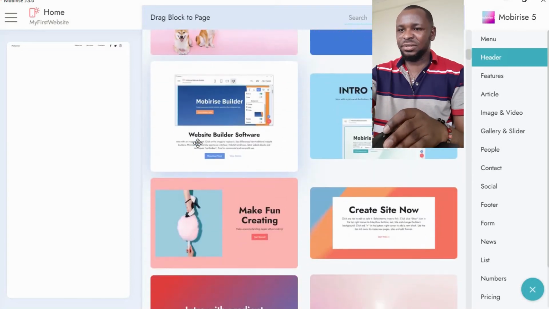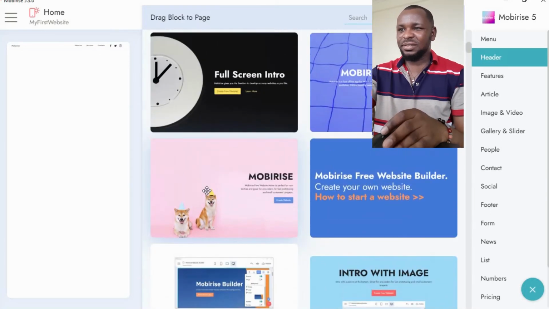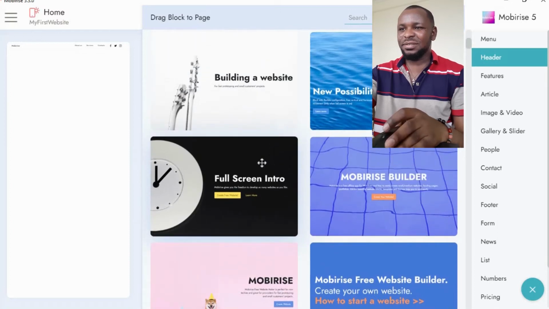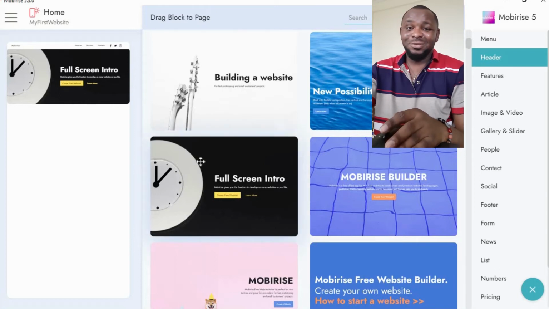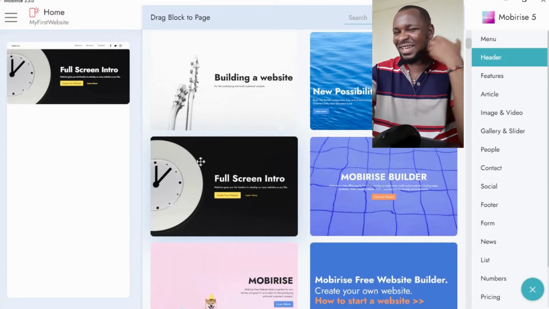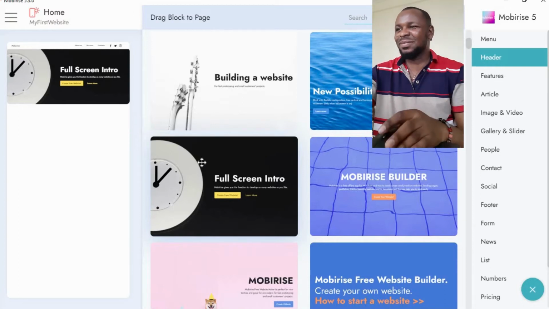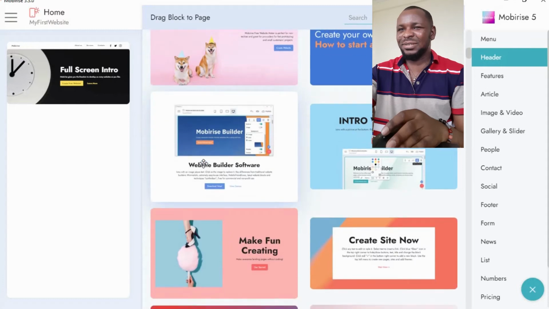Okay. So let's select. Yeah, I like dark themes. So let me use this. All right. It's drag and drop. No hassle. I'm just dragging and dropping based on your own creativity. As I said, based on creativity. Okay. So let's go to the features.